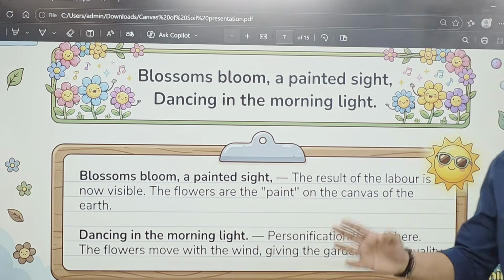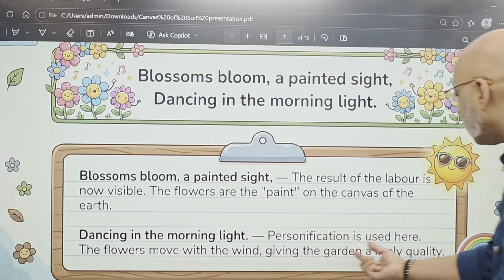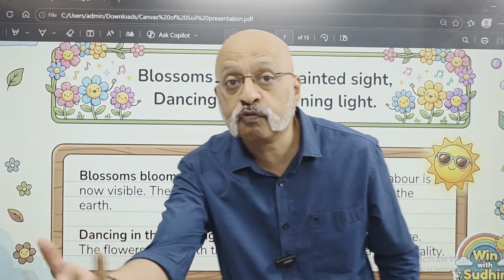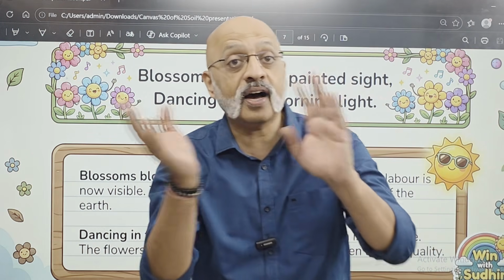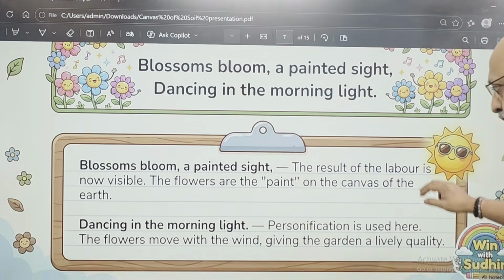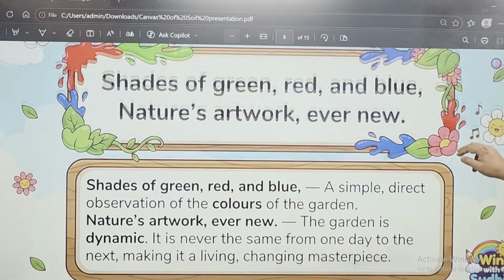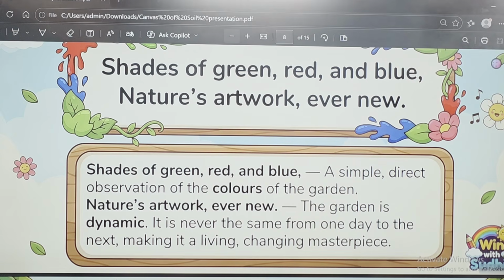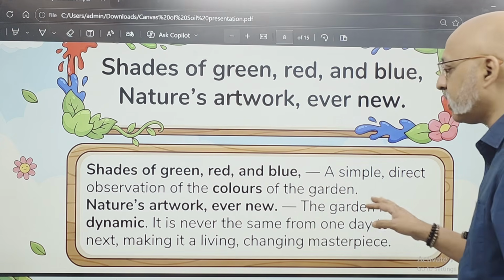The flowers move with the wind. So when the wind moves, the flowers also move, and they give the garden as though the garden is full of life, because the flowers are so happy. That's why they are dancing in the wind. Shades of green, red and blue, nature's artwork ever new. So shades of green, red and blue, a simple direct observation of the colors of the garden.